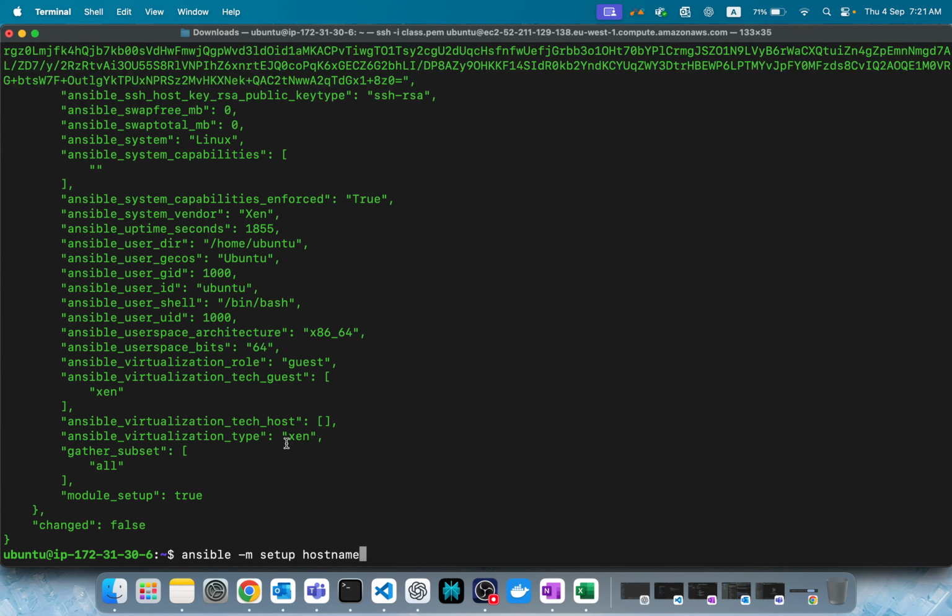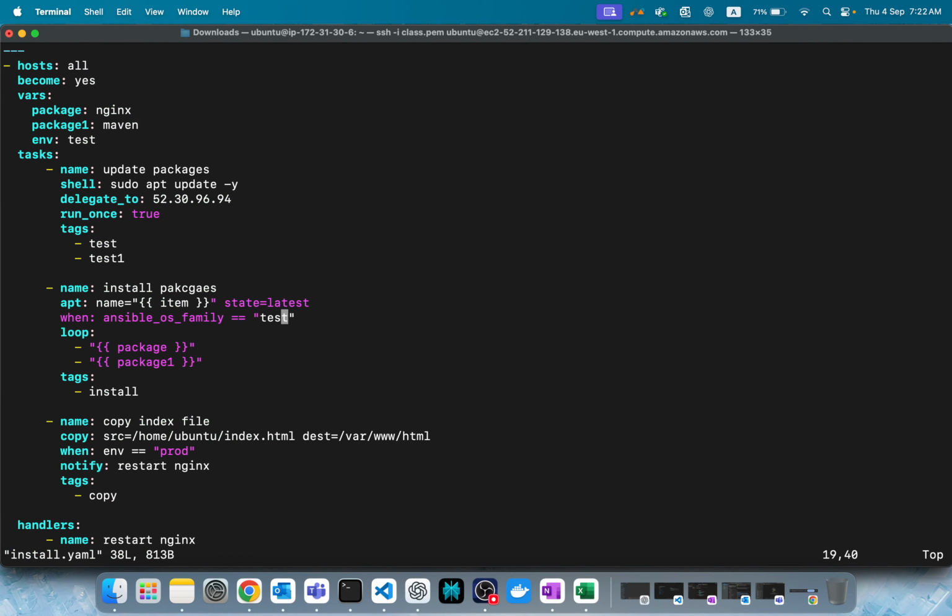Use this command. The module is setup. Ansible setup, the host name or all you can give. So it will do it. Got it. So that's about looping and conditions.